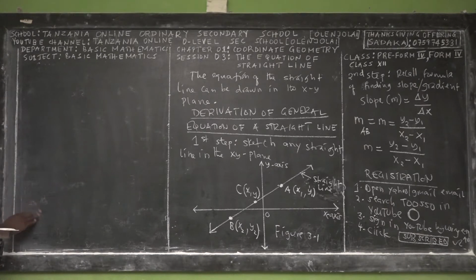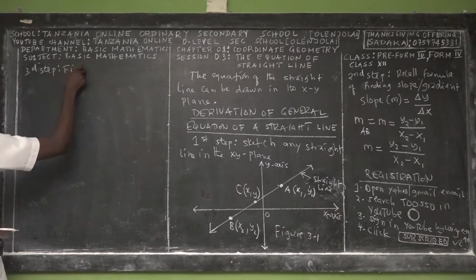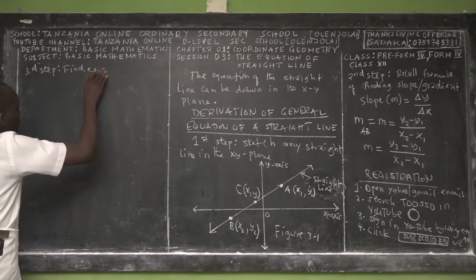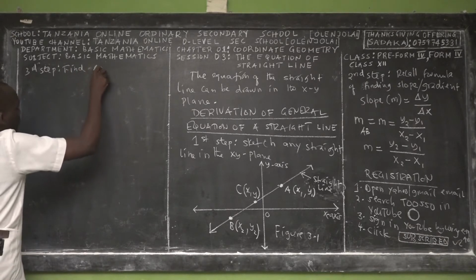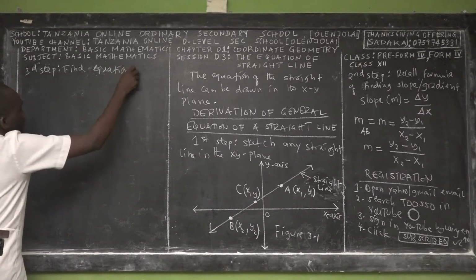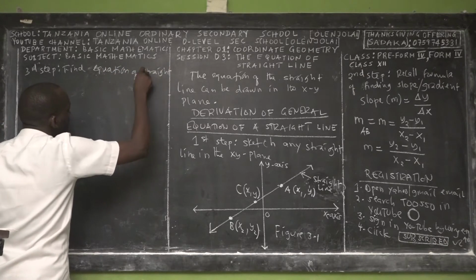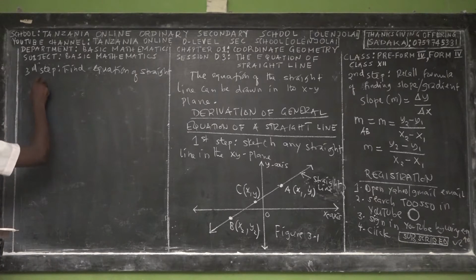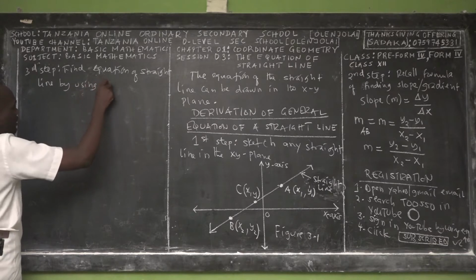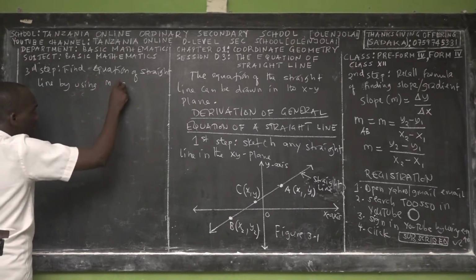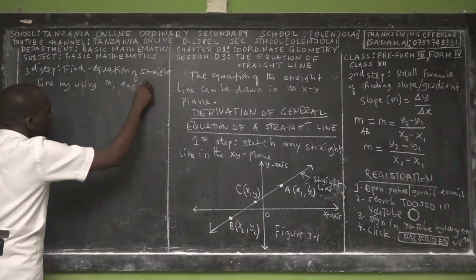The third step, we can now find the equation of any straight line by using the gradient.